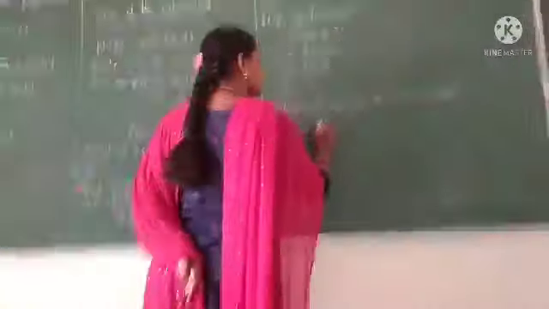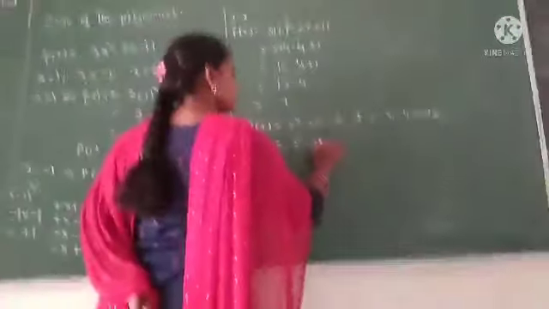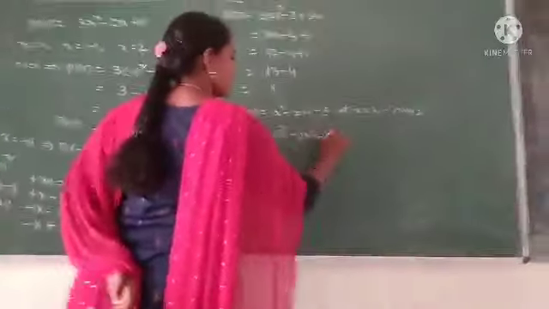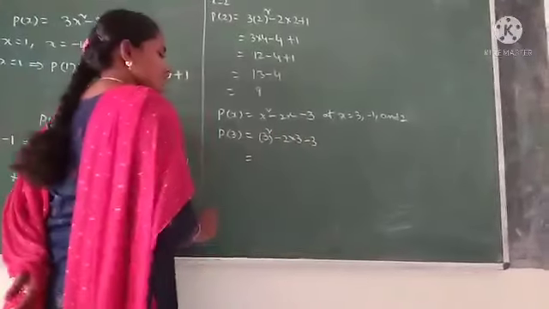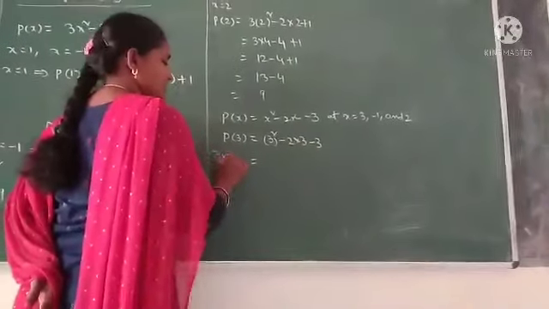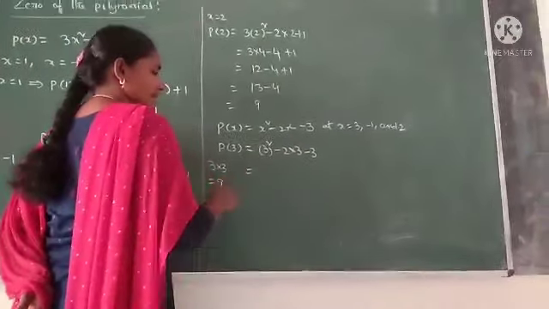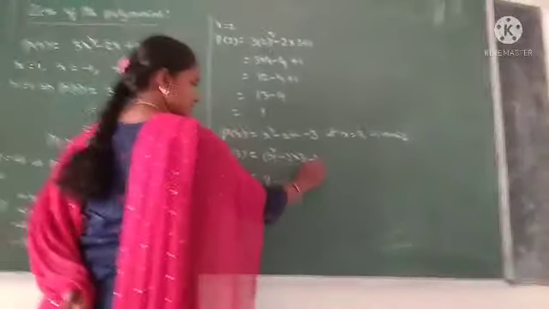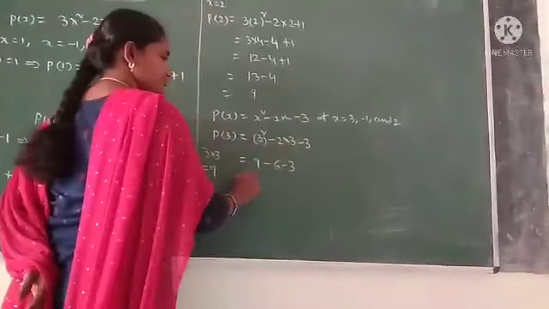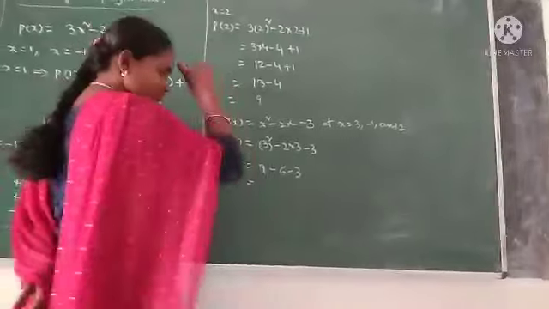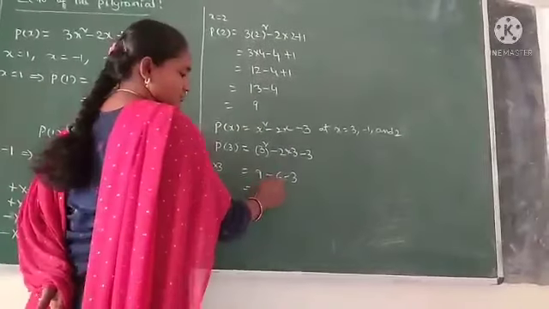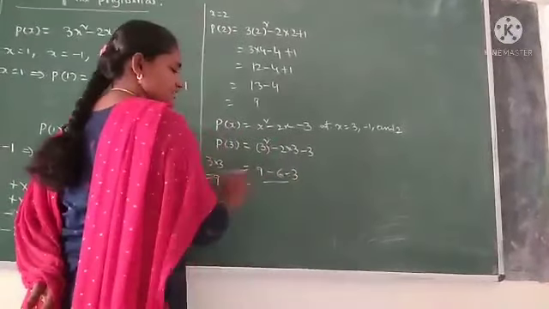Then we get 3 square minus 2 into 3 minus 3. 3 square means 3 into 3. We get 9. Therefore, the value of 3 square is 9. 2 3s are 6 minus 3. Now, observe this expression.